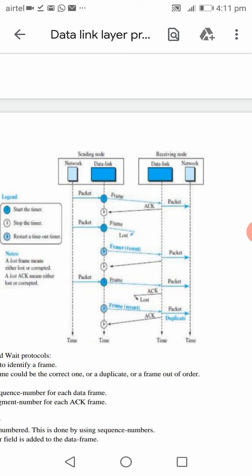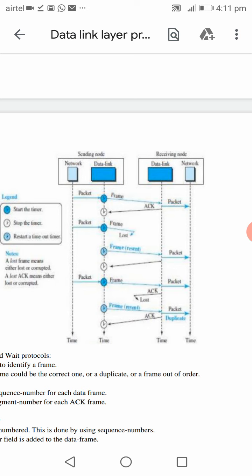The next packet is sent, but there is a loss of frame. Then the sender waits until the timer expires. If the timer expires, then the sender thinks that there is a loss of frame or loss of packet. Then the sender will resend the same frame. That frame is received by the receiver. The receiver will extract the packet from the frame. Then the receiver will send the acknowledgement. Again it is ready to send the next packet.